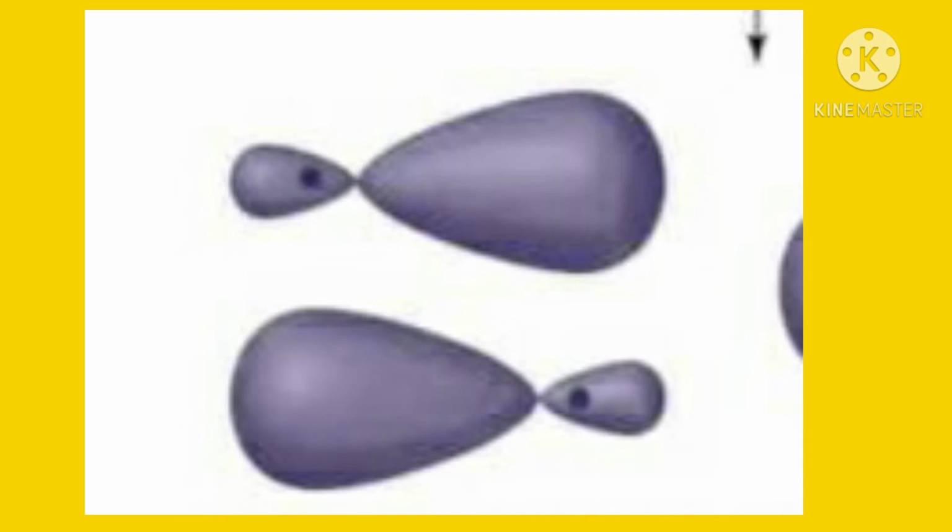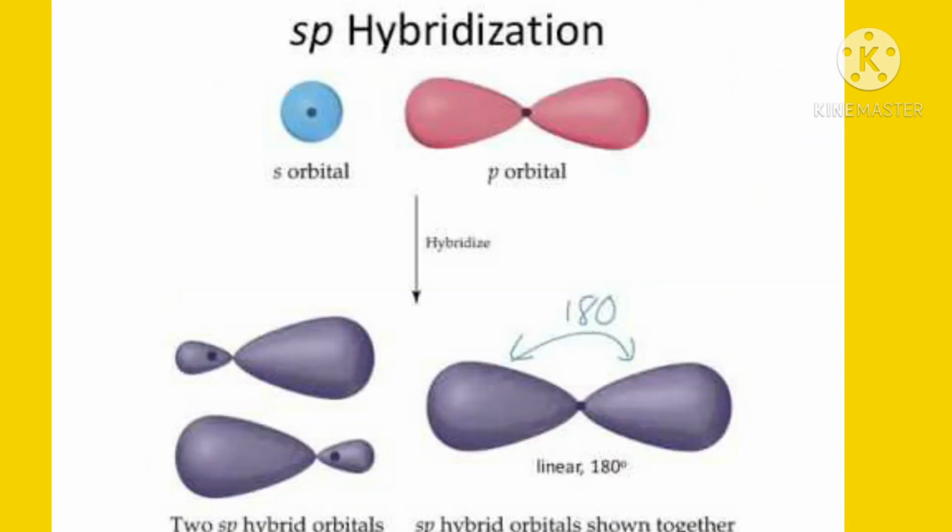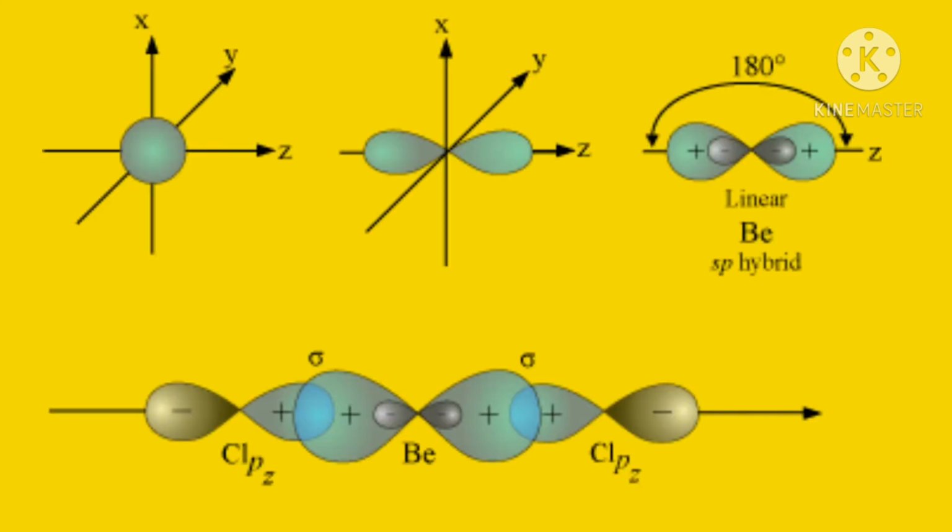The new orbitals, based on the types of orbitals that have undergone hybridization, are called sp orbitals. That means there is intermixing of s and p orbitals. Before participating in the chemical bonding with chlorine atoms, the beryllium has prepared its own hybridized orbitals and is ready to form covalent bonds with chlorine.